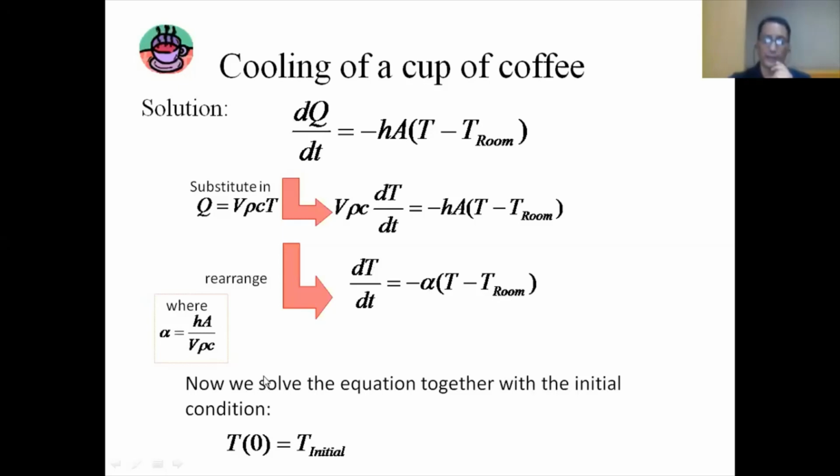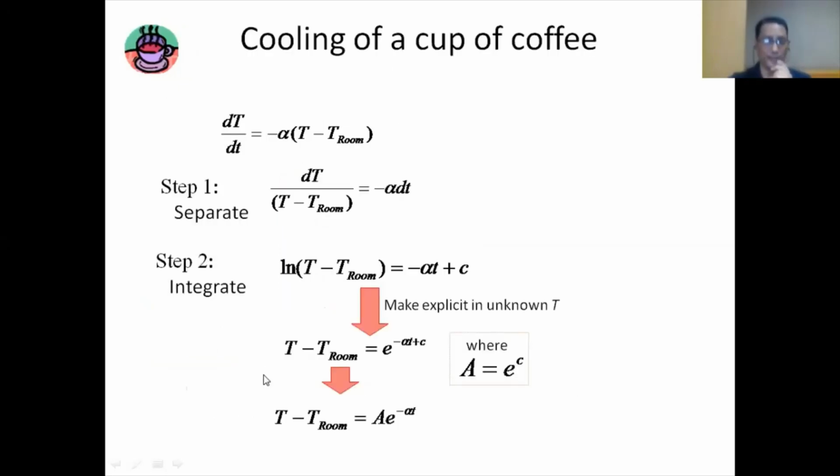So with the help of the initial condition, we are going to find the temperature of the whole coffee. That means dT by dt is equal to minus alpha (T minus T room). This is a simple first order differential equation. We can solve this differential equation with the help of the variable separable method. So dT over T minus T room: you have to take this to this side and this one to this side, and after that we have to integrate. So we are integrating this one.